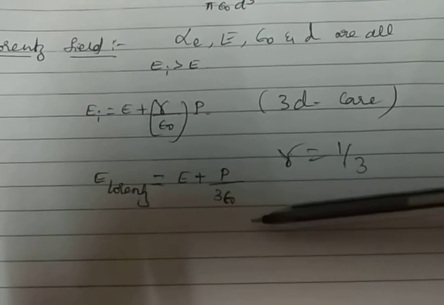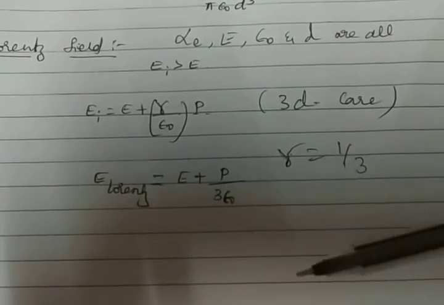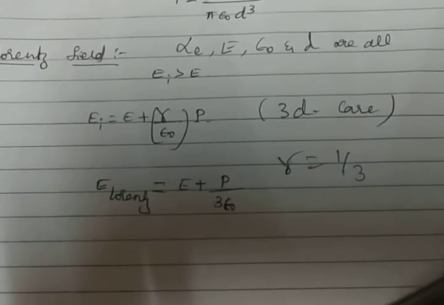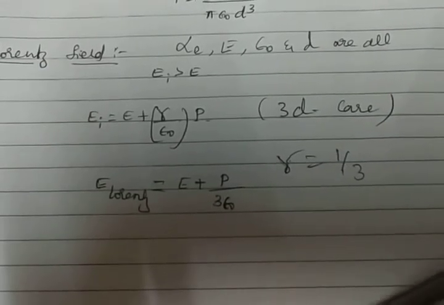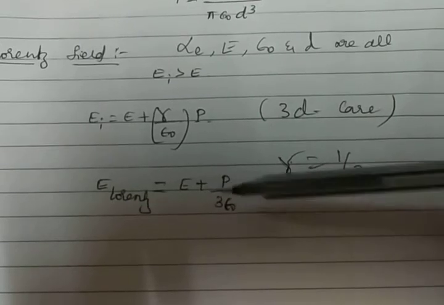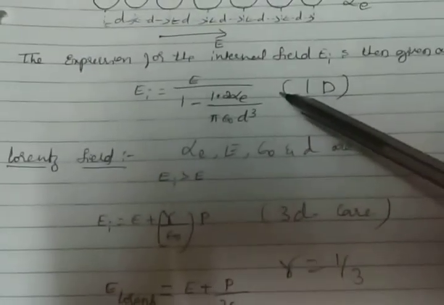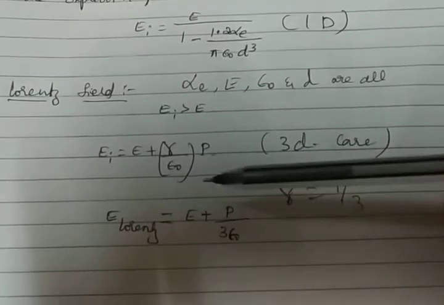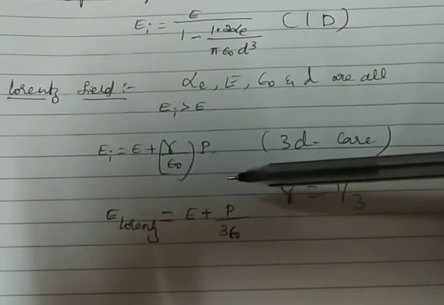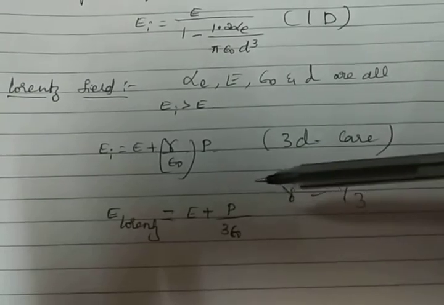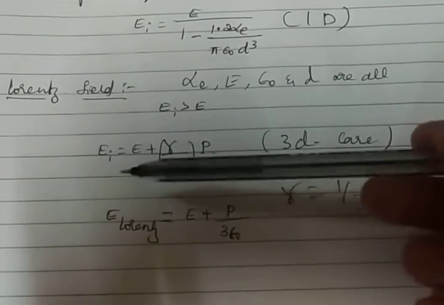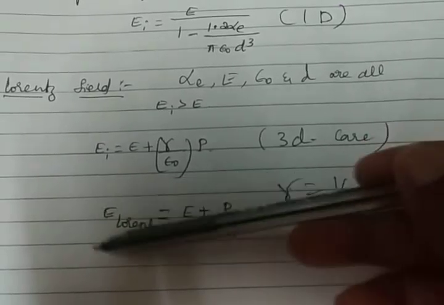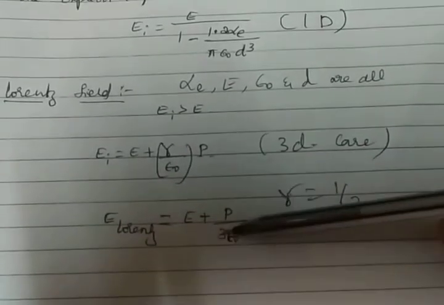One of the important results that follow from the Lorentz relation is the Clausius-Mossotti relation. Next we will discuss the Clausius-Mossotti equation, where we can use this relation. This is the one-dimensional equation and this is the three-dimensional internal field equation. In the cubic, three-dimensional case, this internal field is called the Lorentz field, and this equation is called the Lorentz relation.